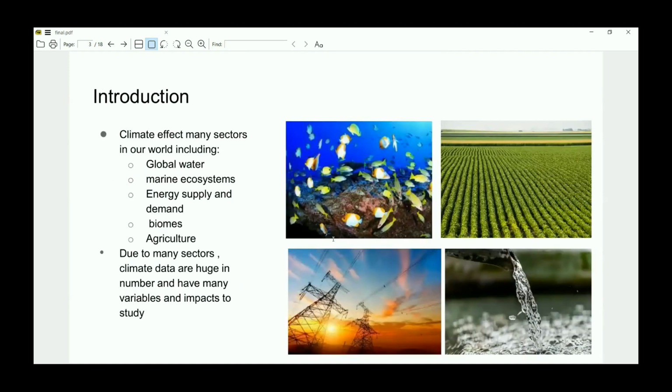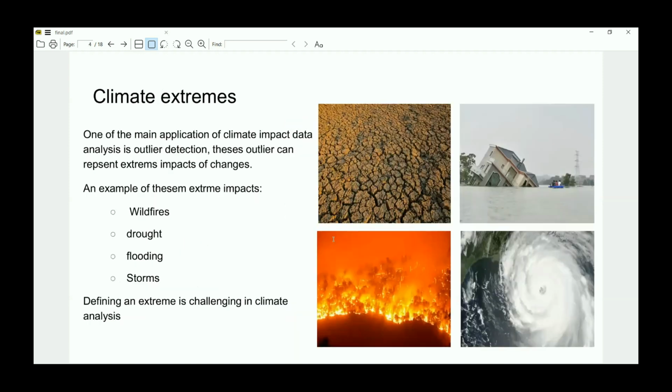First, climate affects many sectors in our world, including global water, agriculture, and energy supply and demand. Due to these many sectors, climate data are huge in size and number and have many variables to assess the impact of climate. One of the main applications of the analysis of climate impact is outlier analysis. An outlier can represent extreme impacts or change. Examples of extreme impacts are drought, flooding, storms, and wildfires.